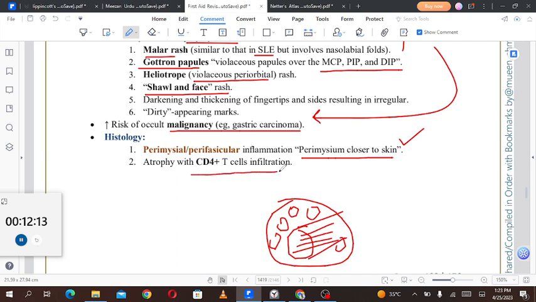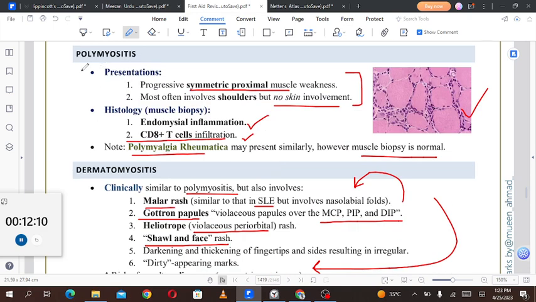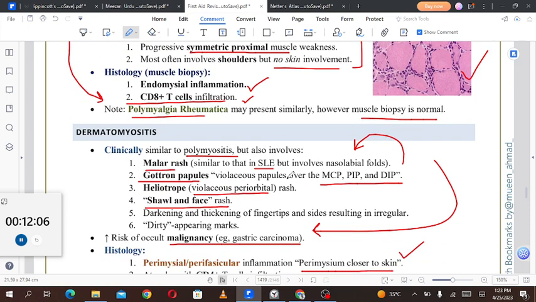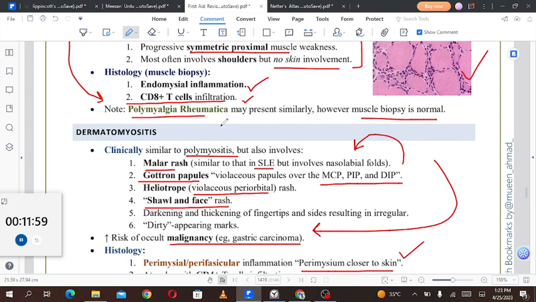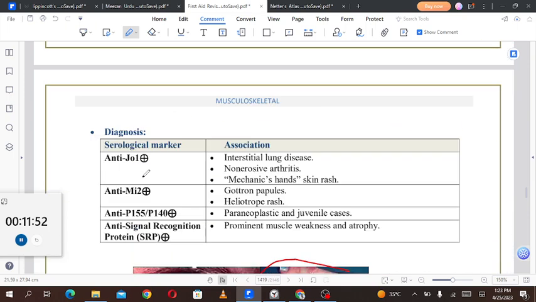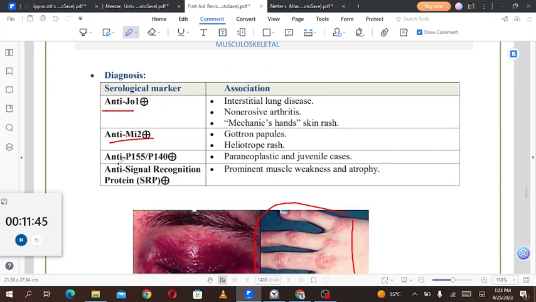Atrophy with CD4 positive cell infiltration. In polymyositis, there was CD8 positive cell infiltration. So how will you remember that? If it is P, if we make another bump downwards, it looks something like an 8. So that is why it's CD8. And dermatomyositis, A, B, C, D. D is the fourth letter of the alphabet, so it is CD4 positive. Okay, such a pathetic mnemonic. Diagnosis. Serologic markers are anti-Jo1, anti-Mi2 positive, anti-P155 and anti-P140 positivity, and anti-signal recognition protein or SRP positivity.